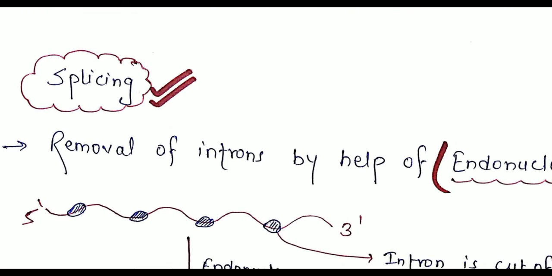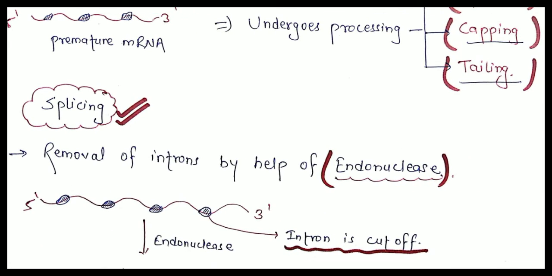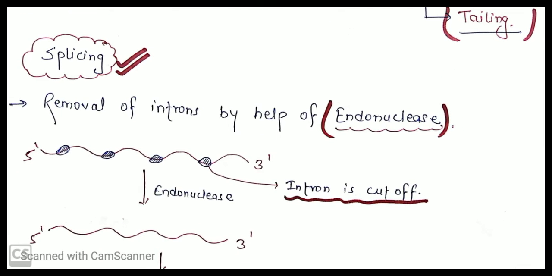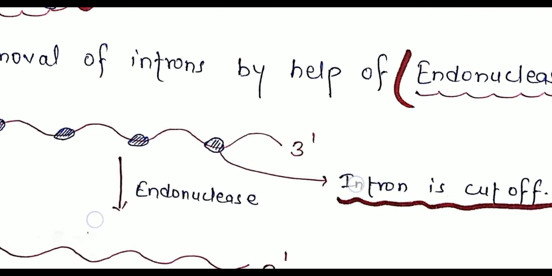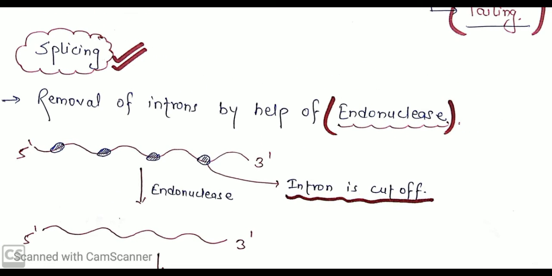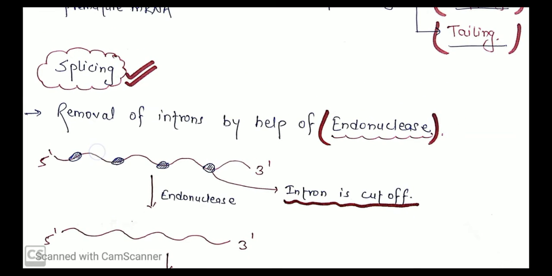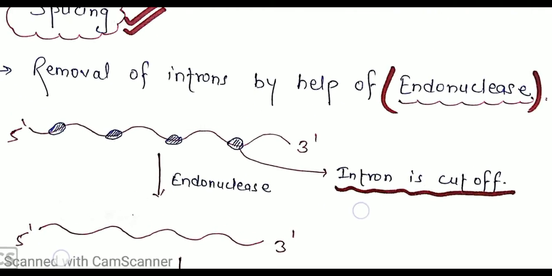Splicing is the removal of introns with the help of endonuclease. Endonucleases are the cutting enzymes, as we all know. So when endonuclease acts on the premature mRNA, the intron is cut off and only exon in the mRNA is obtained.